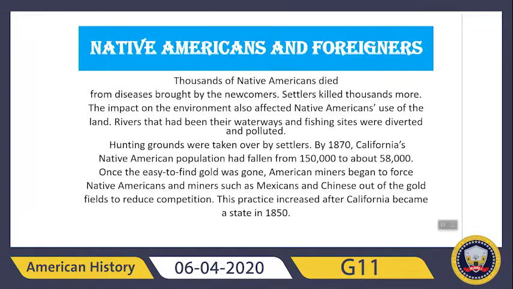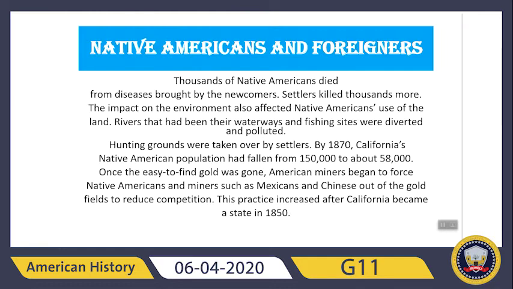Next we will learn about the Native Americans and the foreigners, and in this you will learn the final impact of the gold rush on California. Thousands of Native Americans died from diseases brought by the newcomers. Settlers killed thousands more. And the impact on the environment also affected Native Americans' use of the land.